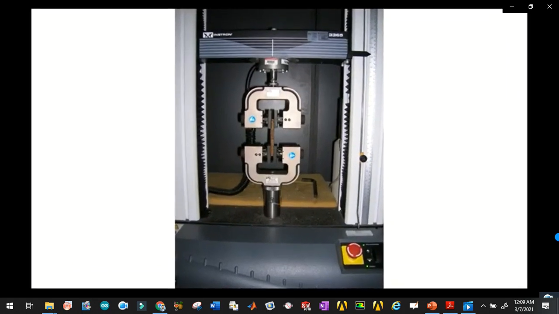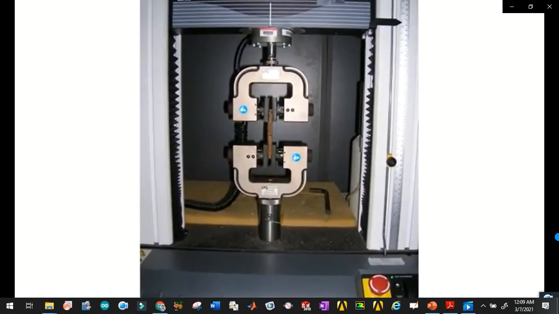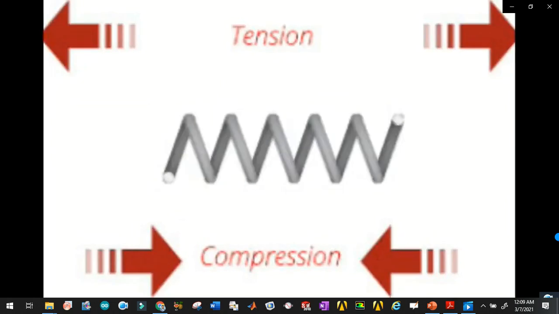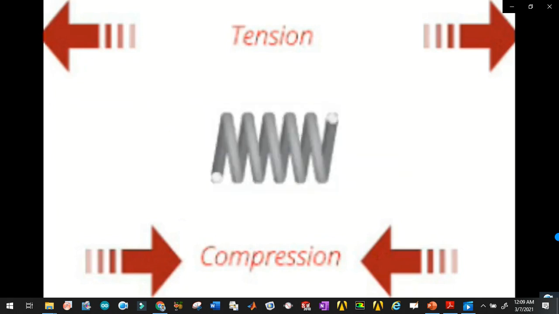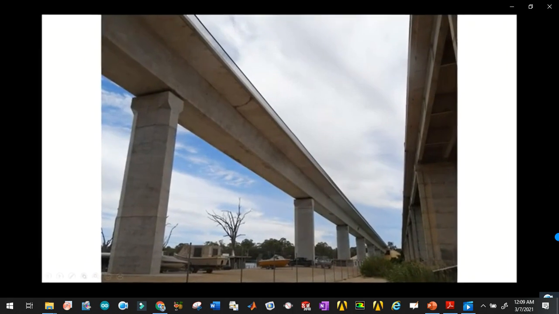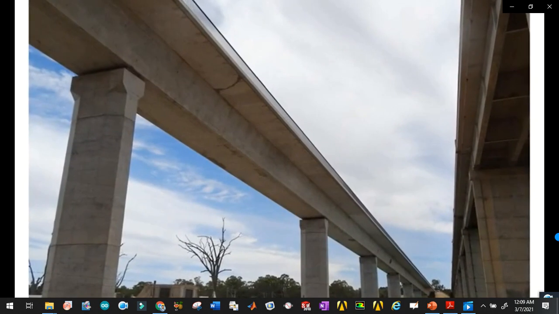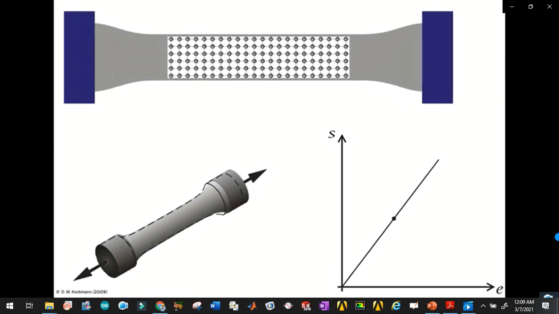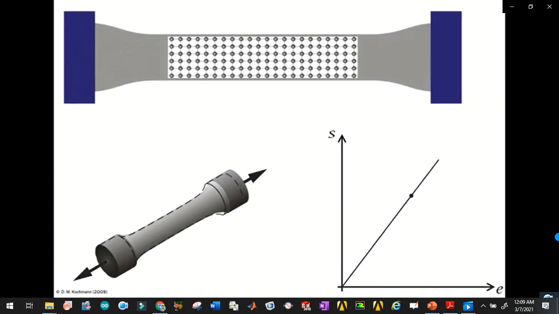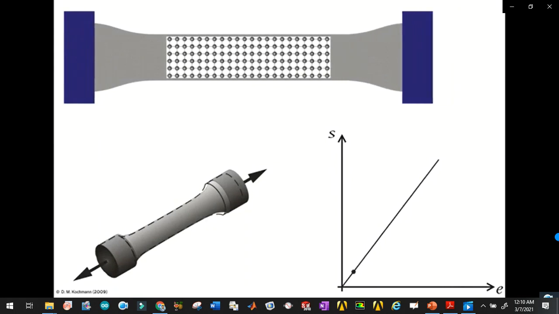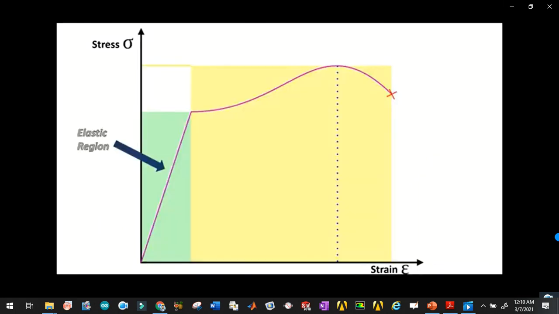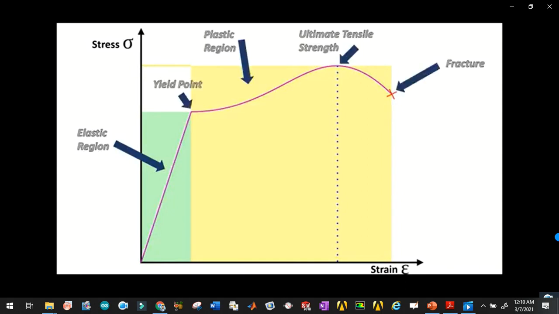Now we'll look at material properties, starting with mechanical properties, tensile and compressive strength. For most materials used in mechanical engineering, such as metals and plastics, tensile strength is approximately equal to compressive strength, although this is not the case in civil engineering, where concrete, for example, has a much higher compressive strength value than tensile. When stretched up to the elastic limit, a material will return to its original shape once the applied tension is removed. This can be illustrated using a stress-strain curve, where stress is the force per unit cross-sectional area and the strain is the increase in length per unit length of the material. For most materials, the yield point is just beyond the elastic limit.